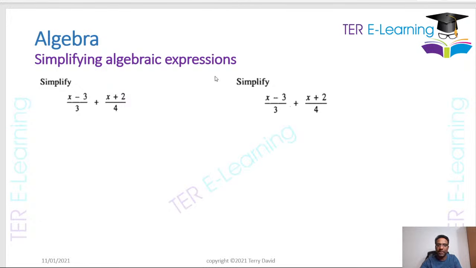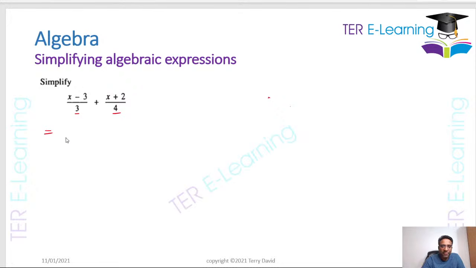Yes, I realize I put the same question twice. Let's do this one. Okay, so this one here. We want to add these two fractions, so you put your equal sign again. First thing we need to do, we need to look at the denominators. You have 3 and 4.